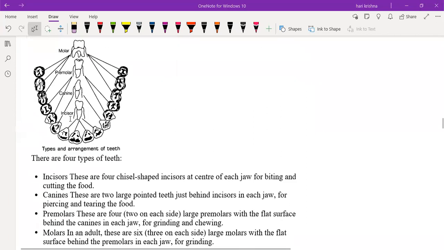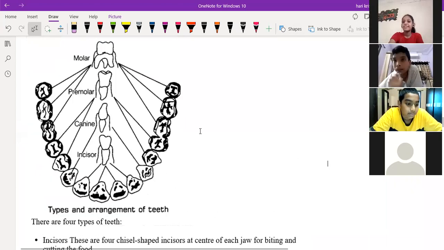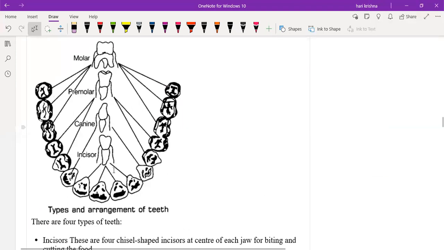The first one is the incisors. So how many incisors are there? It's not 2, it's totally 4. The upper jaw also will have 4.